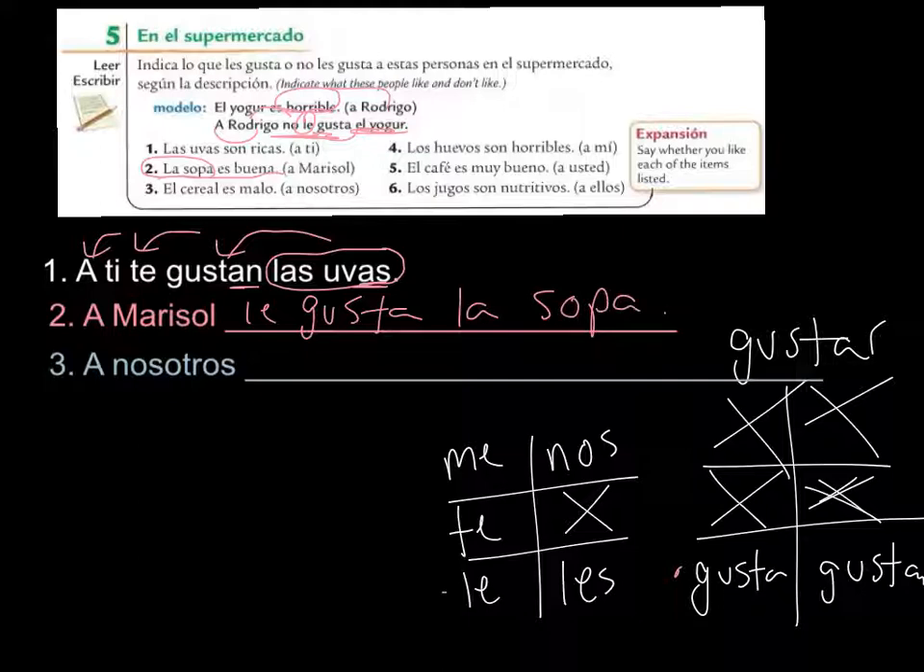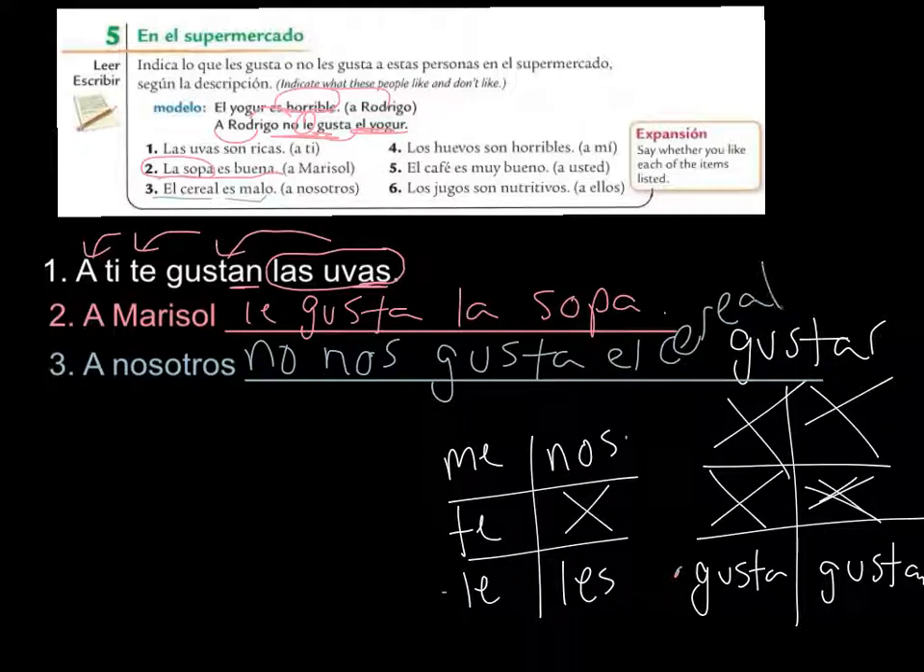Hopefully you did this correctly. Number 3, a nosotros. If we look up at the example, she said el cereal, singular, and then it's bad, so she doesn't like it. So a nosotros, no, and then el cereal is singular, so it's going to be gusta once again, and nos this time. A nosotros no nos gusta el cereal. Run out of room.